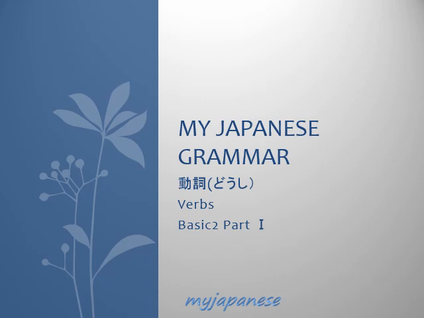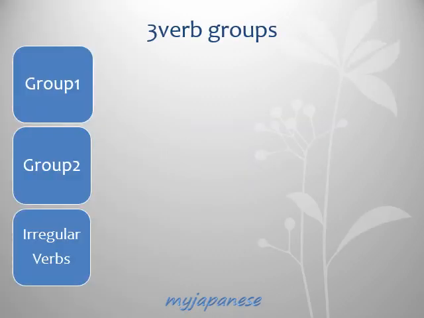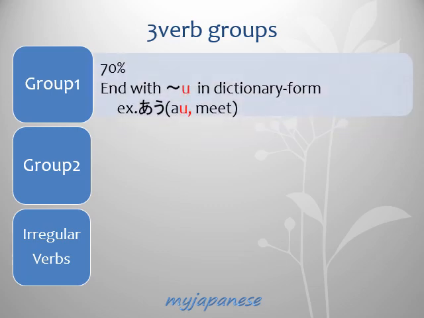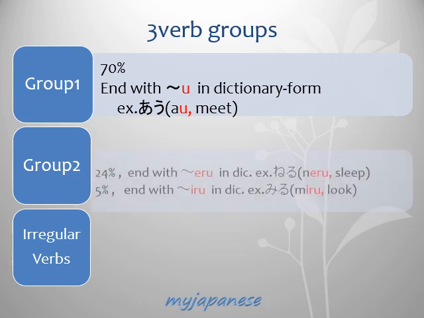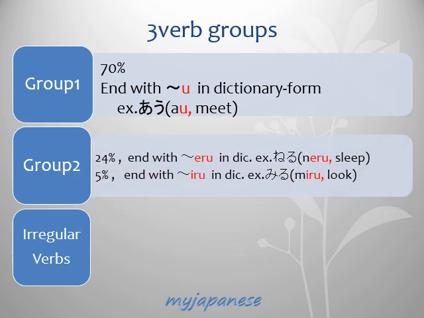My Japanese Grammar, 動詞 Verbs Basic 2 Part 1. In this lesson, we continue to learn about basic verb conjugation and their usages. Let's review what we learned in Verb Basic briefly. Verbs are divided into three groups according to their conjugation patterns. 70% of all verbs belong to group 1. About 30% of all verbs belong to group 2.